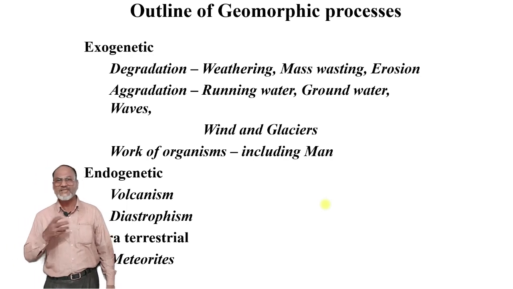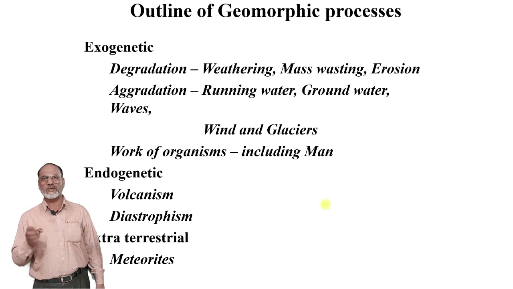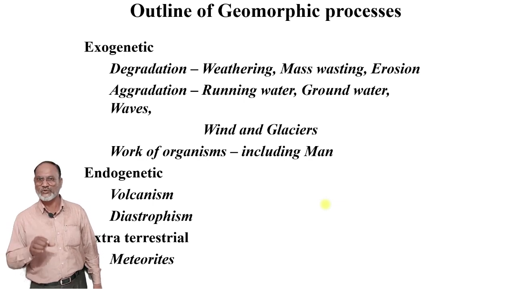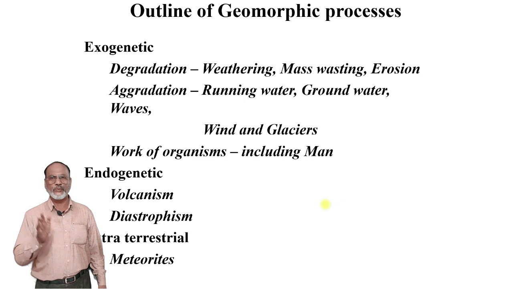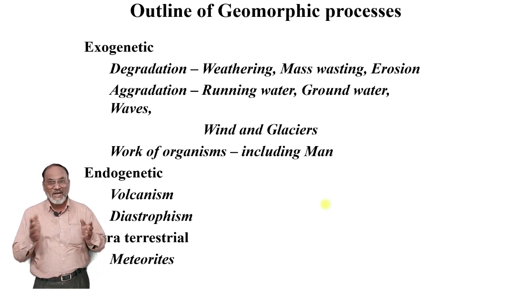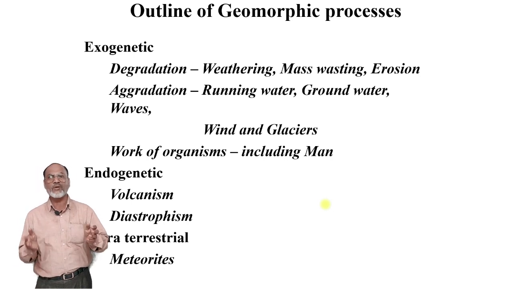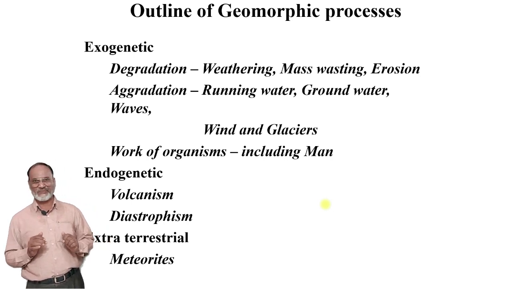Aggradation is there. What is the meaning of aggradation? Running water, groundwater, waves in the oceans, plus wind and glacier. These are the processes of aggradation, which are in the building stages. Work of organisms, also including man, is responsible for exogenetic processes.